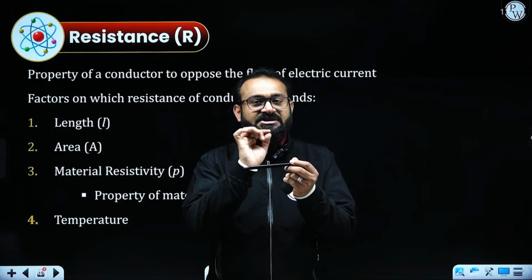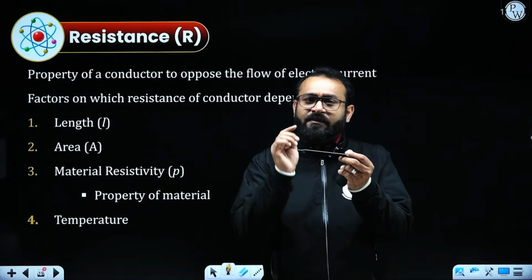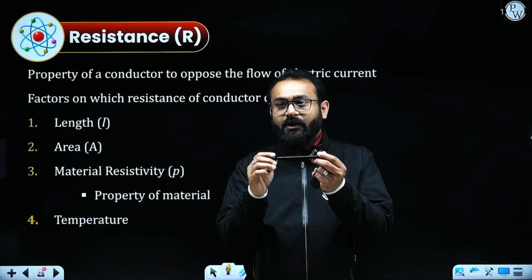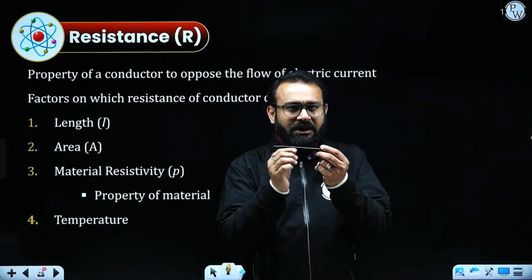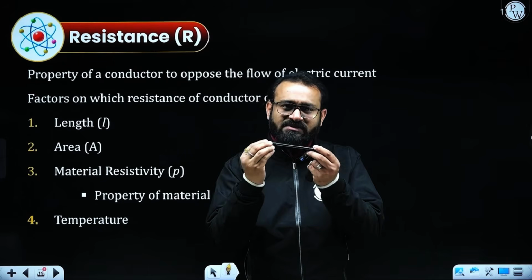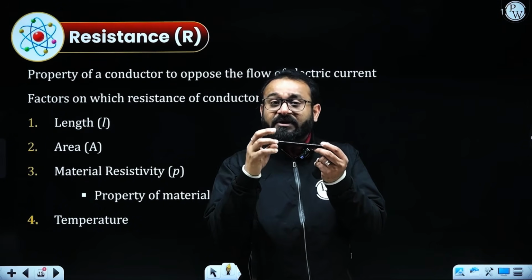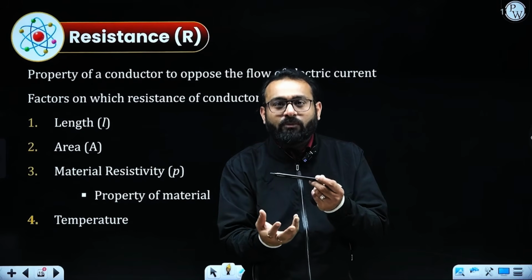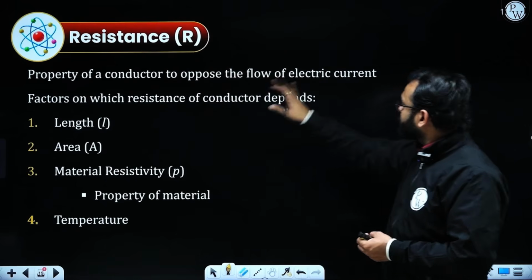I have earlier mentioned that the electric current is flowing through the conductor depending upon the material. Every material has its own property. So if the current is flowing through this conductor, because of the property of the material, the current will be stopped by the resistance because of its own property. So resistance is the property of a conductor to oppose the flow of electric current.